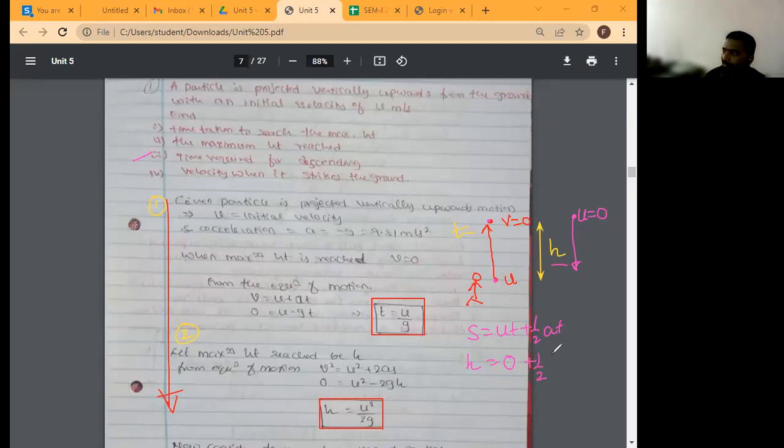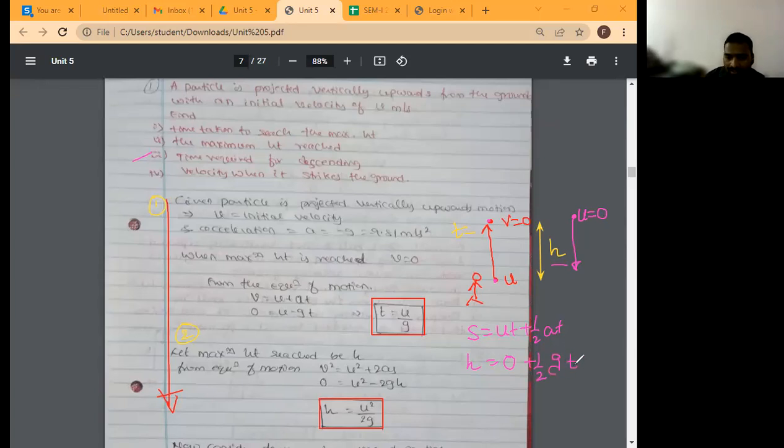What is a? Is it plus g or minus g? Online people will answer. Plus g. Why is it plus g? It is coming towards the ground, towards the earth. So you have to take plus g into t square.